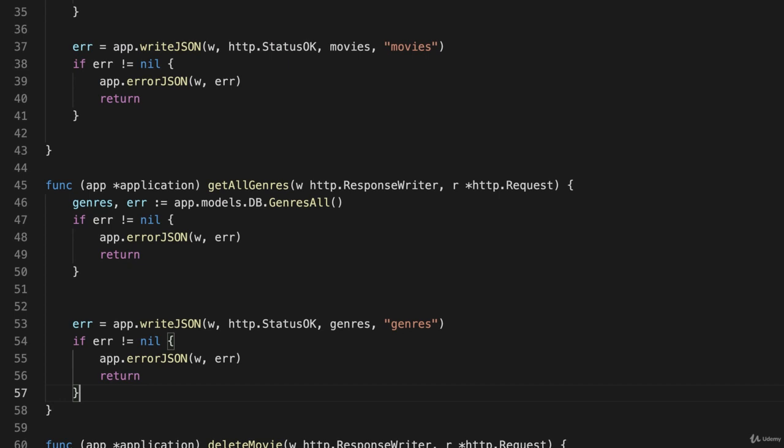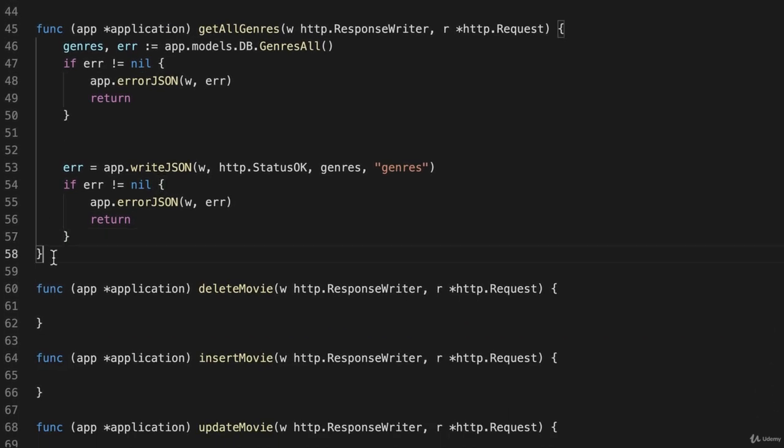So in our moviehandlers.go, let's write a new handler that says get all movies by genre. So I can just copy this one as a starting point and paste it in here and call this get all movies by genre.